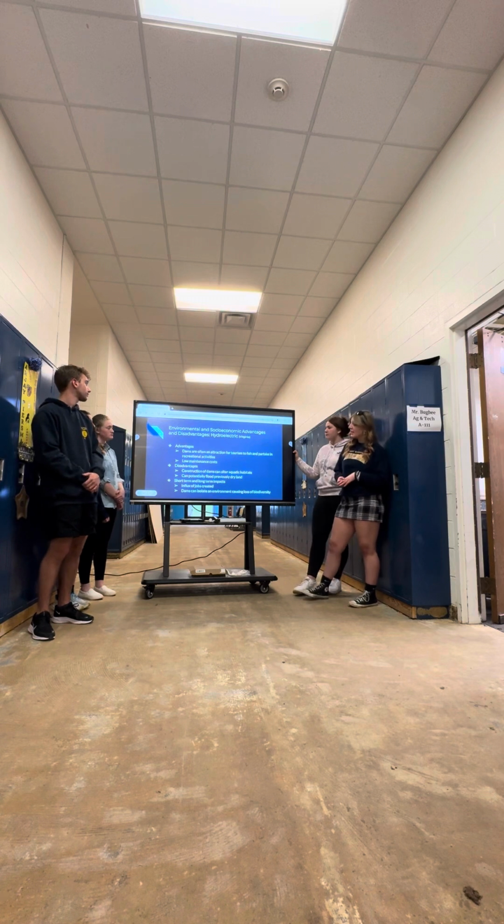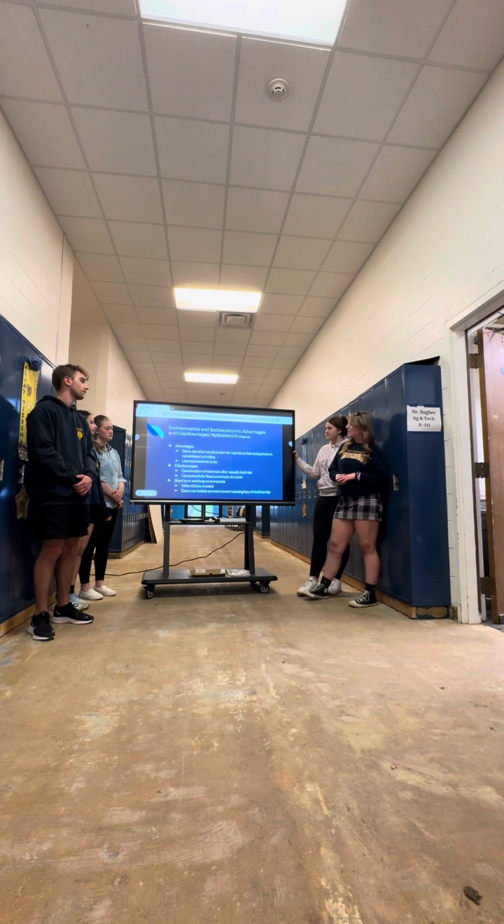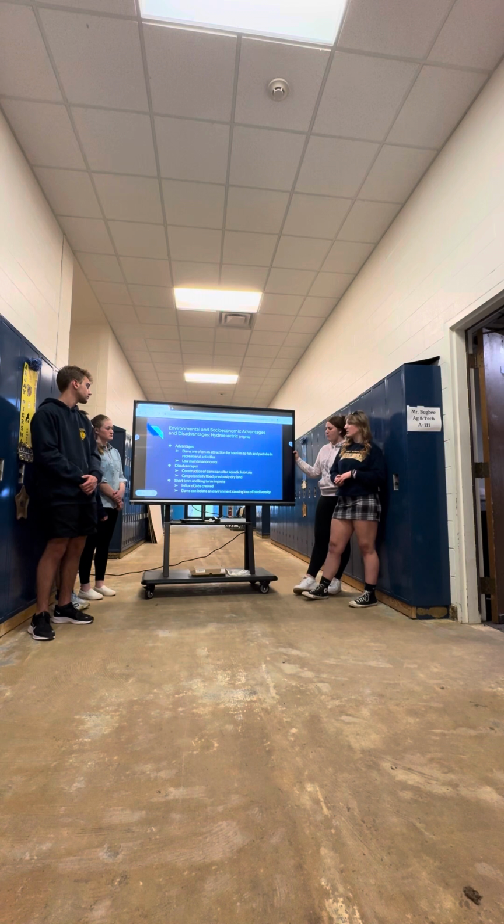Some advantages and disadvantages of hydroelectric. Dams are often an attraction for tourism, to fish and partake in recreational activities. They also have a low maintenance cost. Some disadvantages: construction of dams can alter aquatic habitats, and they can also potentially flood previously dry land.